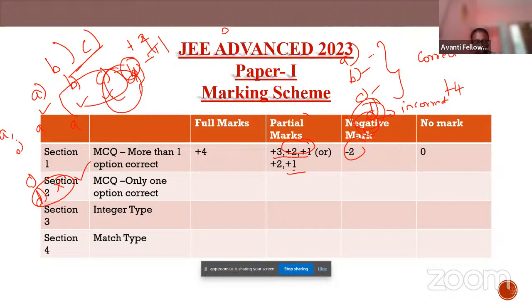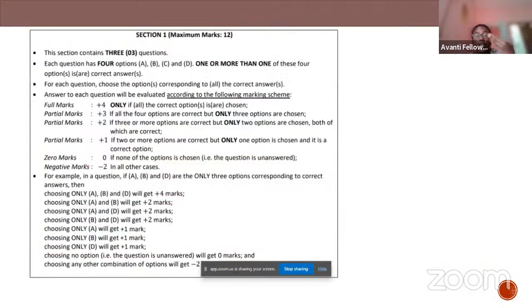Now moving to section two. Only one option is right. In section one, you can see they will give you the detailed description of what the marking is going to be. So before attempting the question, you have to clearly read the instructions given.